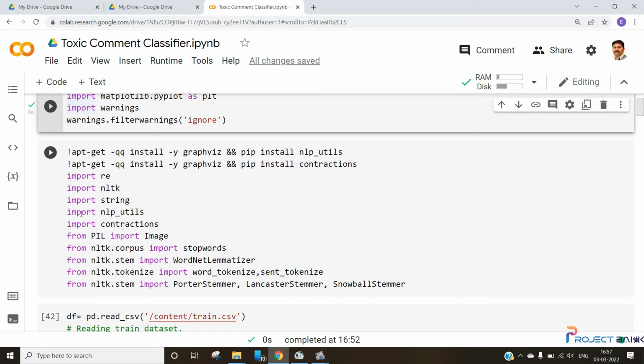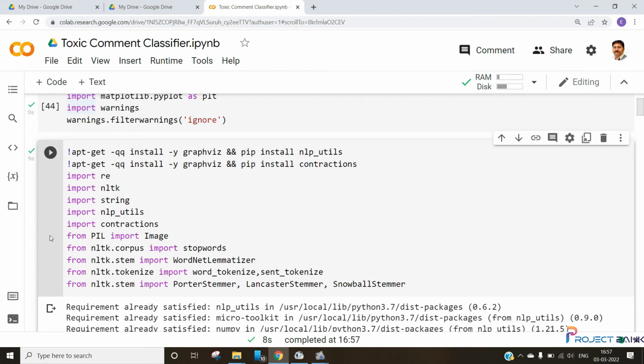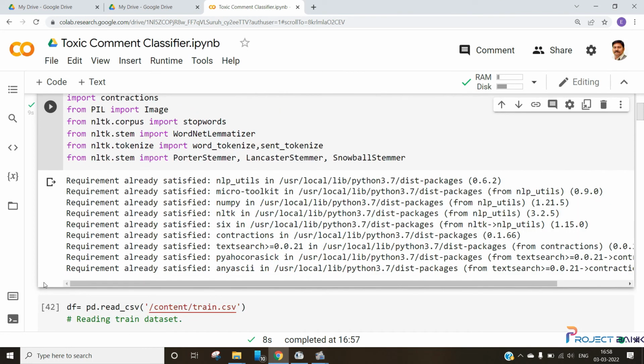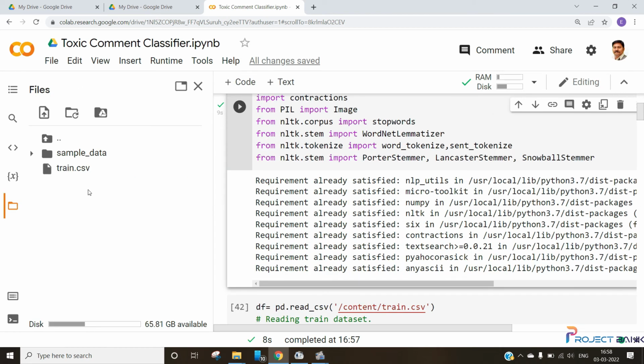As I told earlier, we use pandas to read our data. So let us run this command first. All our required libraries are imported successfully. Next, as I told earlier, we have used pandas to read our data. The data is in the form of a CSV file, so first we have to upload our CSV file from our folder to this Colab notebook.